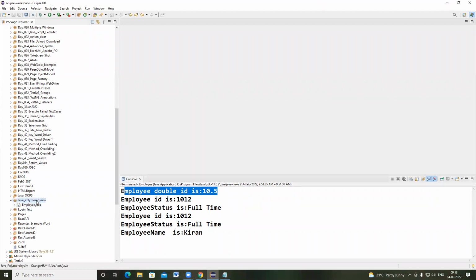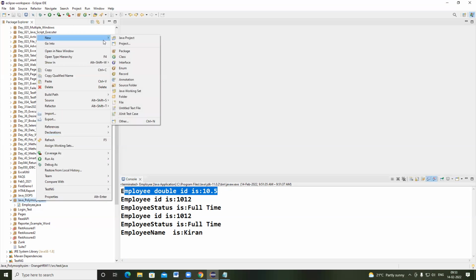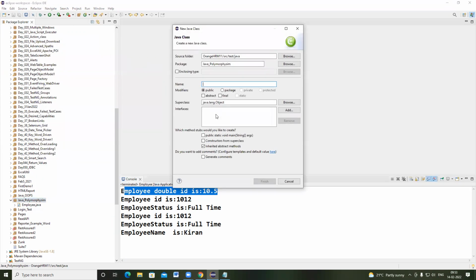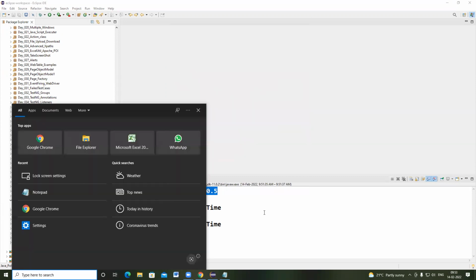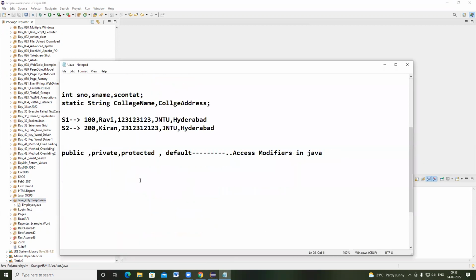So now I am going to explain the method overriding concept. I'm going to create a class A. Before discussing the method overriding concept, I want to tell you how many types of classes are available in Java. In Java, there are three types of classes. One we can call a standard class, or a concrete class.